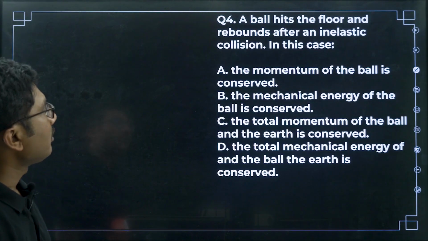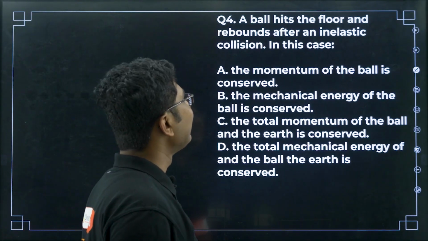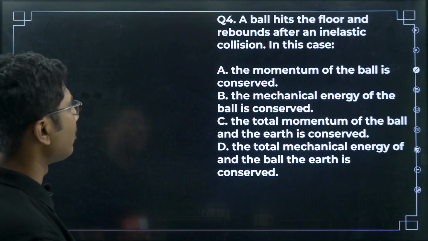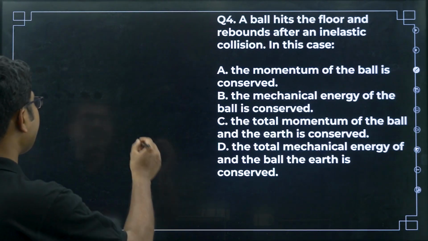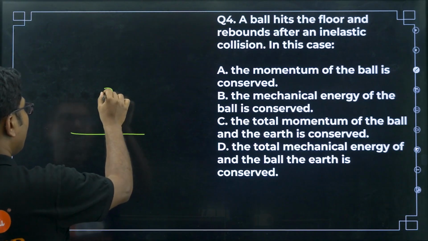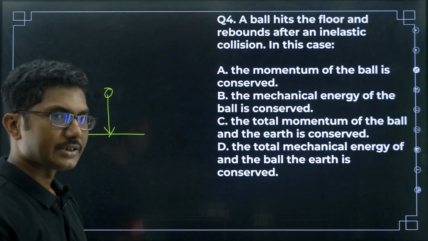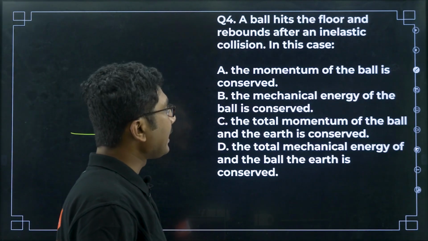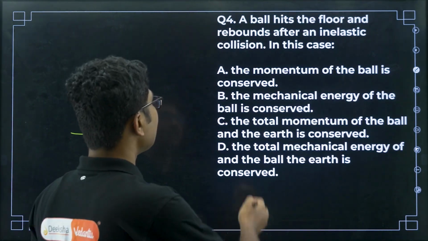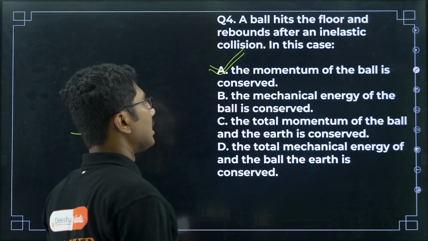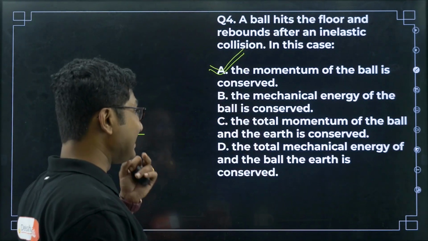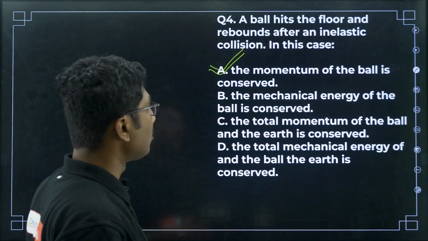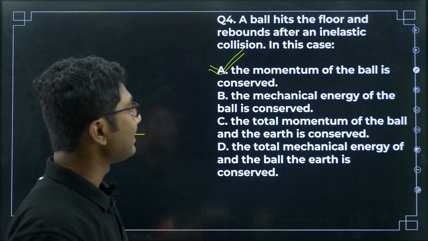Now let's move on. Question number 4. A ball hits the floor and rebounds after an inelastic collision. So you take a ball and you hit it on the floor, and the collision is inelastic. Inelastic means the energy is not conserved, right? So momentum of the ball is conserved. Obviously the momentum is always conserved, does not matter. Energy will not be conserved, mechanical energy will not be conserved. Okay, the total momentum of the ball and the earth is conserved.